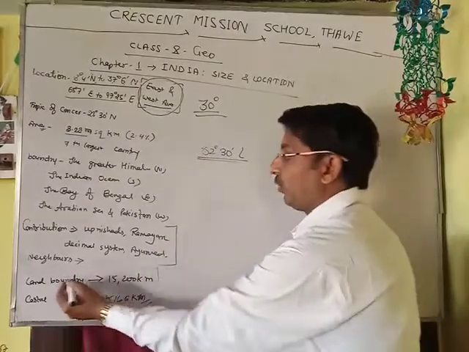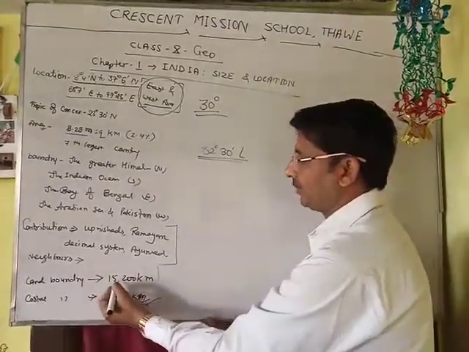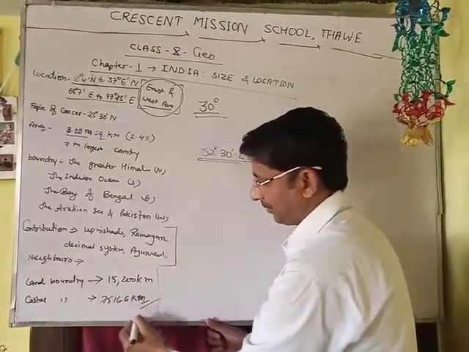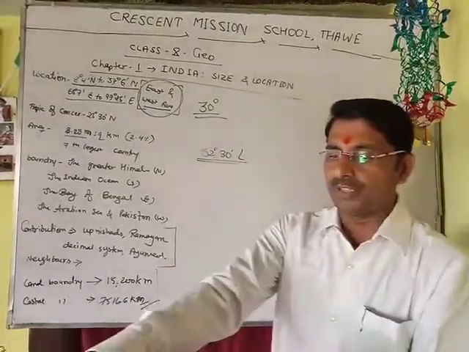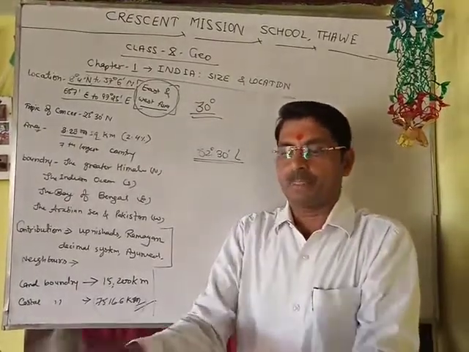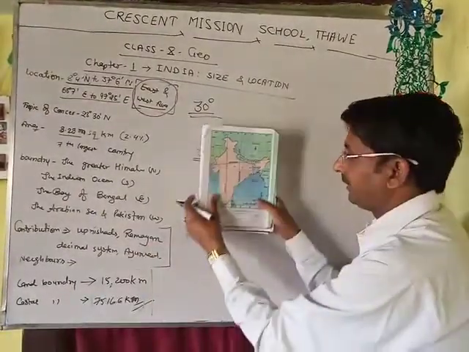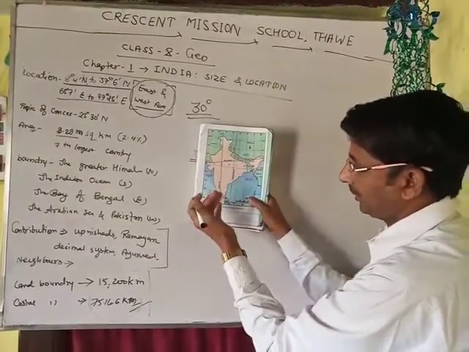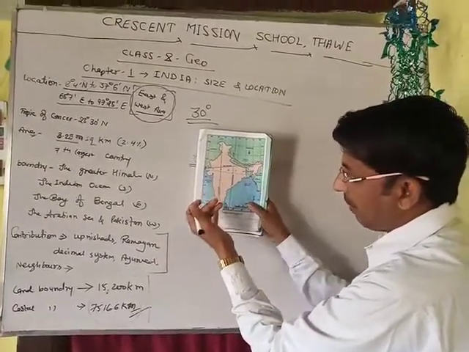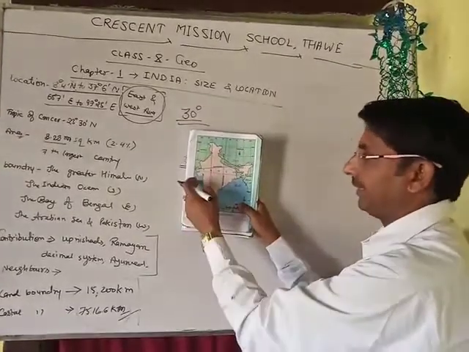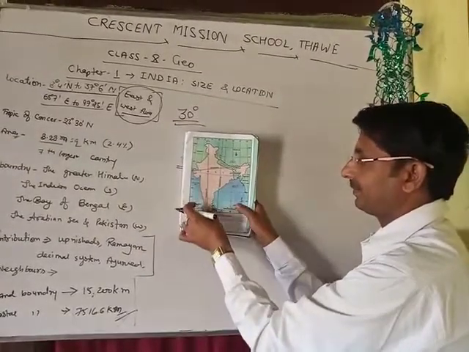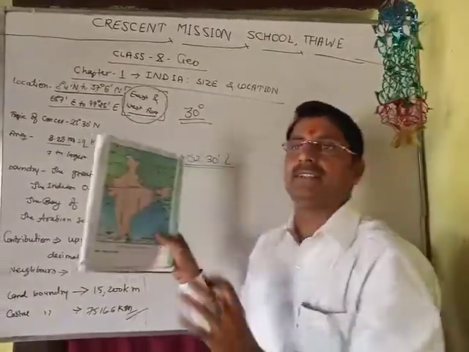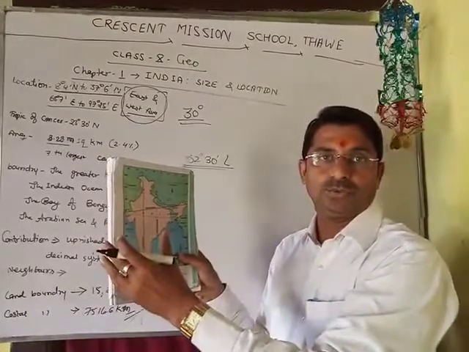The total land boundary of India is about 15,200 kilometers. If you look at India's map, you will find that India has a large coastal boundary along the Bay of Bengal, the Indian Ocean, and the Arabian Sea, and it provides a vast extension of trade with other countries in Asia and in Europe.